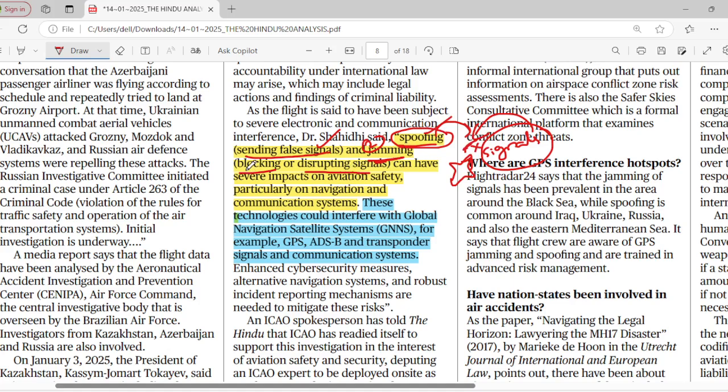Again, jamming is a word. It defines blocking or disrupting signals. It interrupts certain signals, okay. It will block certain signals and can have severe impacts on aviation safety. Of course, it has a severe impact on aviation safety and security, particularly on the navigation and communication systems. And again, we do have certain satellites under these technologies. These technologies could interfere with global navigation satellite systems, for example GPS, ADS-B and transponder signals and communication systems. Very important. Spoofing and jamming were the important words under the Azerbaijan air crash.